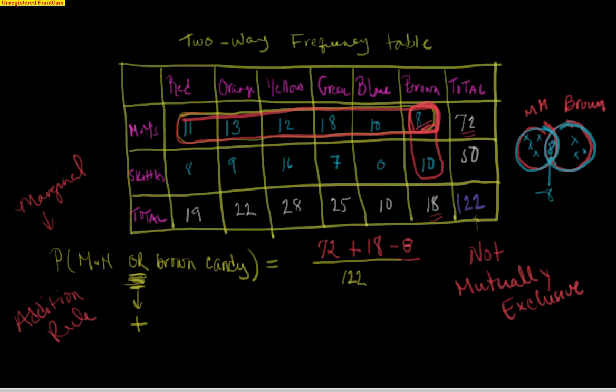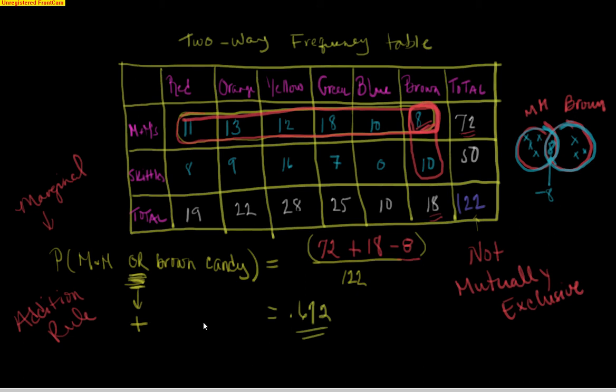Okay, so that's why they needed to get subtracted off once, because they get counted twice. So if we do this math, remember to add your numerator up first. 72 plus 18 minus 8, then divide by 122, and you will get a probability of 0.672. Okay, about a 67% chance of getting M&M or brown candy.